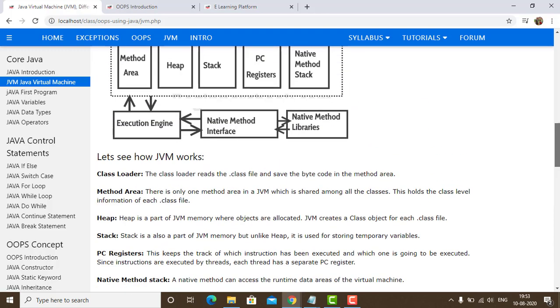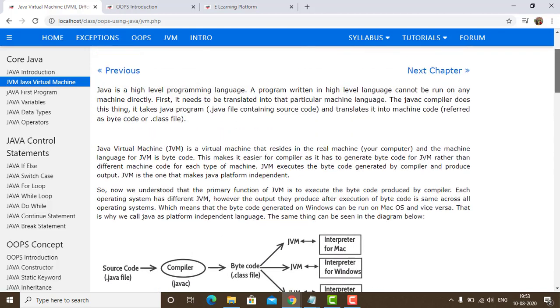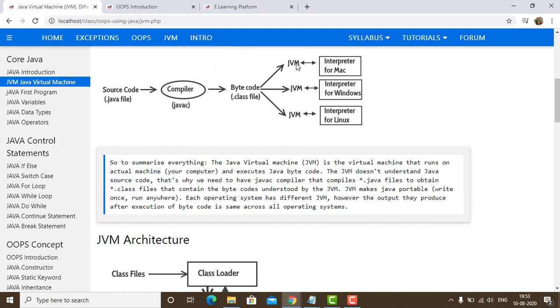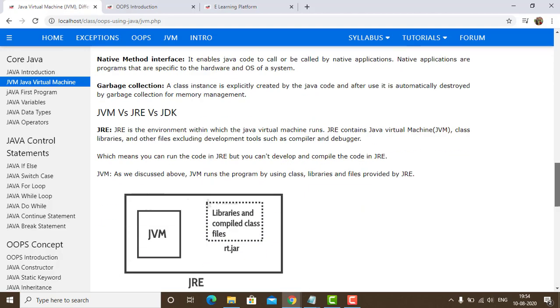This is all about the JVM, how Java code is run and how it is dependent on the JVM. From the JVM, any code that is released is accepted by all operating systems. Hence it is known as platform independent.